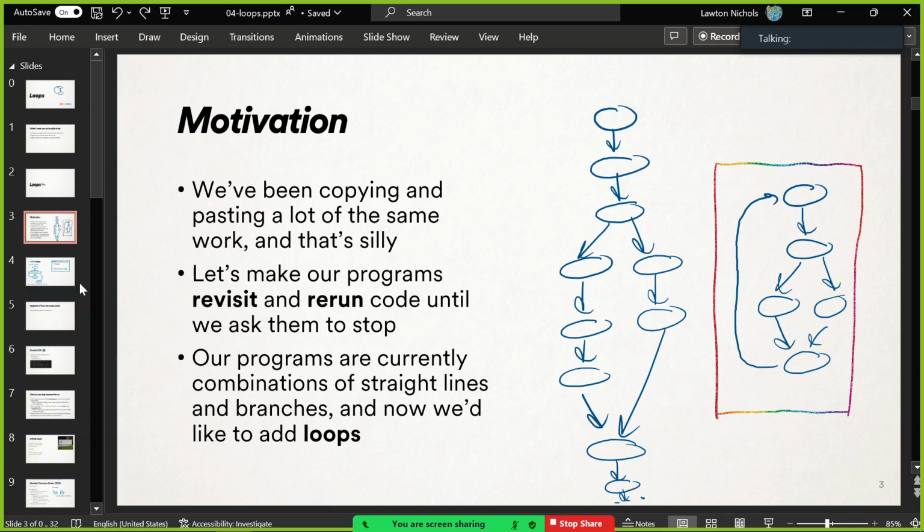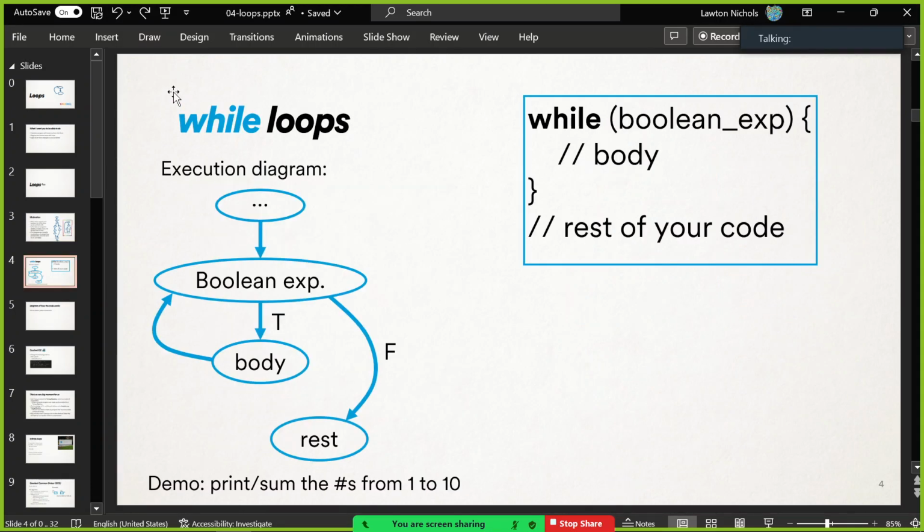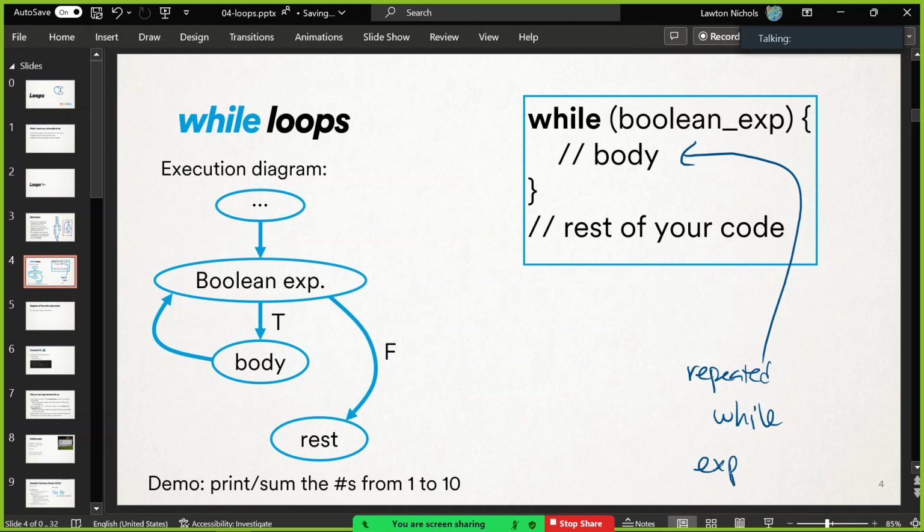The simplest loop is called a while loop. So here's the code. It looks very similar to an if statement, right? You just say while instead of if. You still put a Boolean expression here, but it gets repeated. This body gets repeated while that expression evaluates to true. So let me try and explain that.